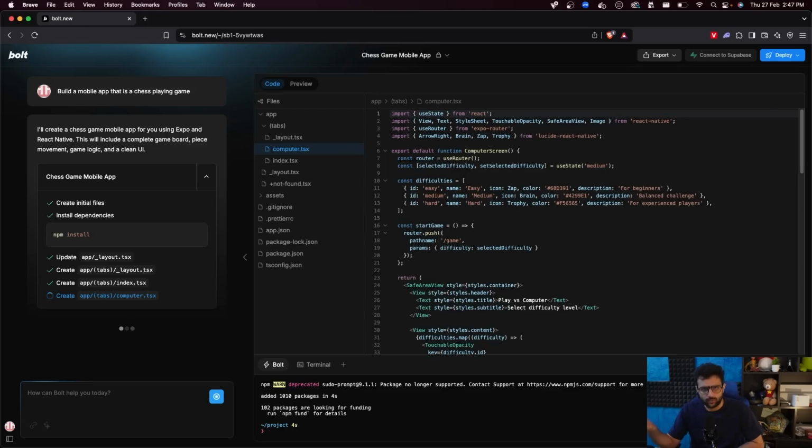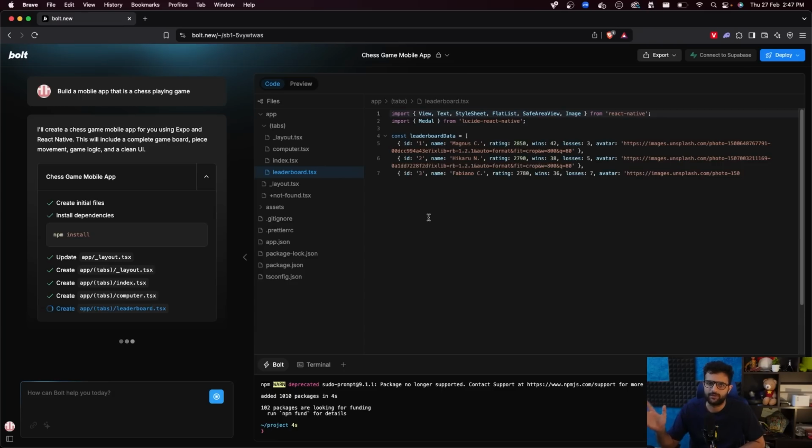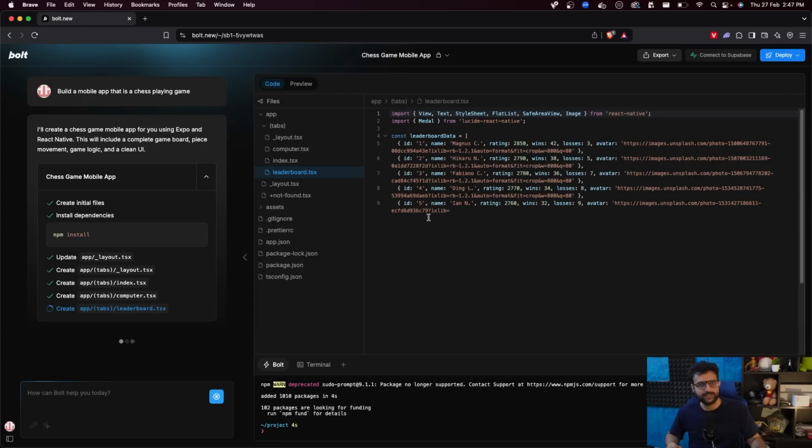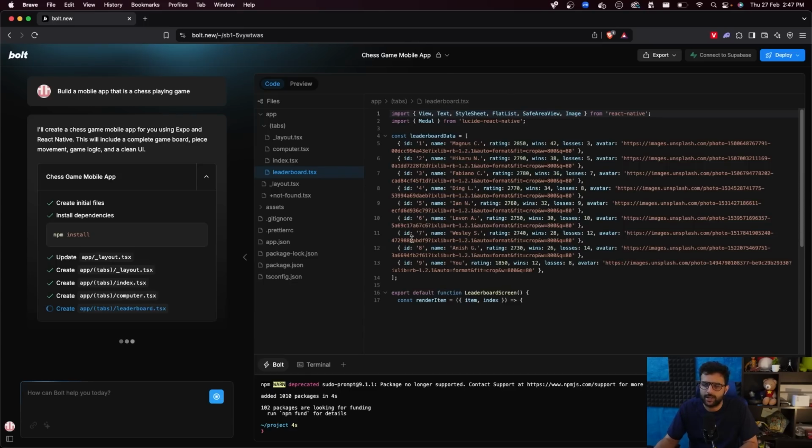So we'll understand how to build something like this. By the end of it, we'll have a similar website where people can come, give a prompt, and see a very similar UI where their code is being written on the right. And by the end of it, they have a mobile application that they can see in the browser as well as test on their device. Let's wait for it to finish and quickly see a demo of what they've built.